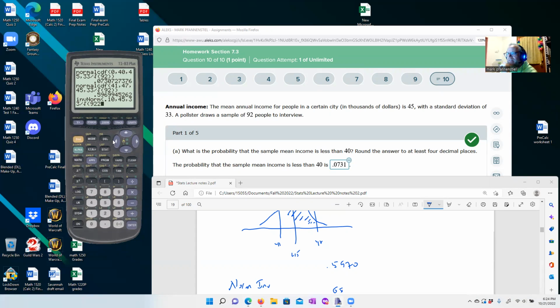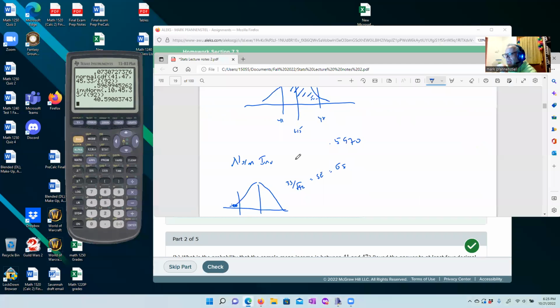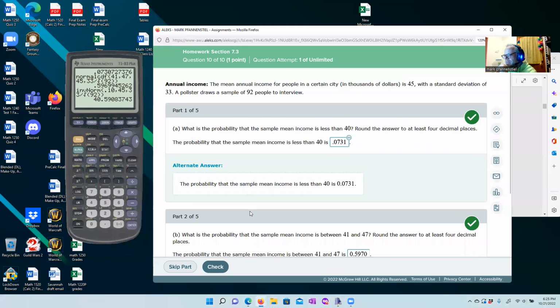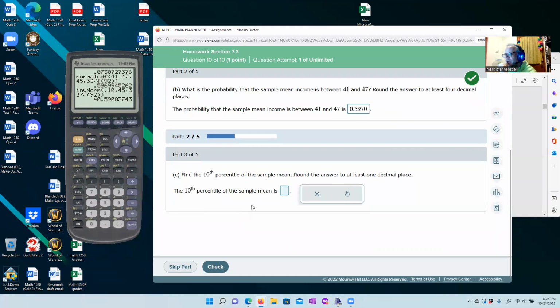Okay, like I said, the calculator takes care of all the heavy lifting on this. We don't have to remember how to do standard deviations like this. We're just going to do that. And we are getting, okay, the lowest 10 percentile, right, is 40.6. Okay, how many decimal places do they want for this? To at least one decimal place, so they're going to say 40.6.